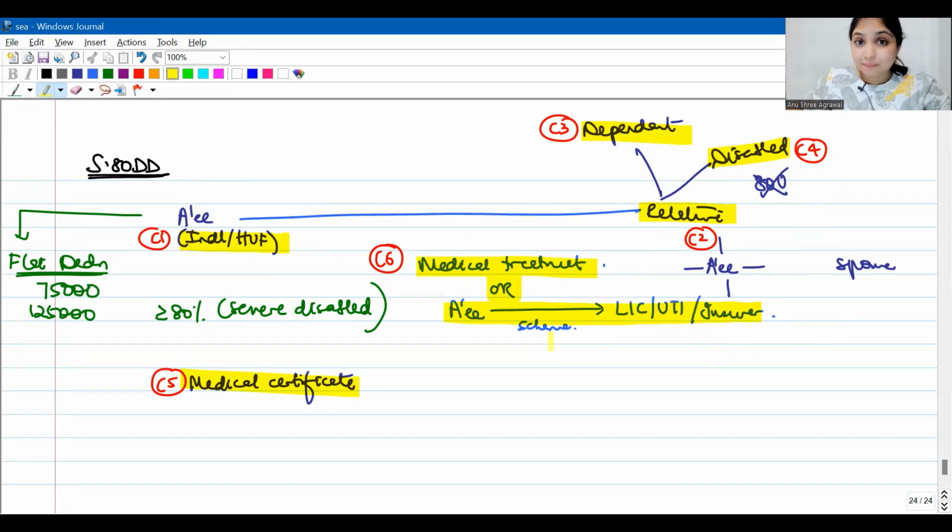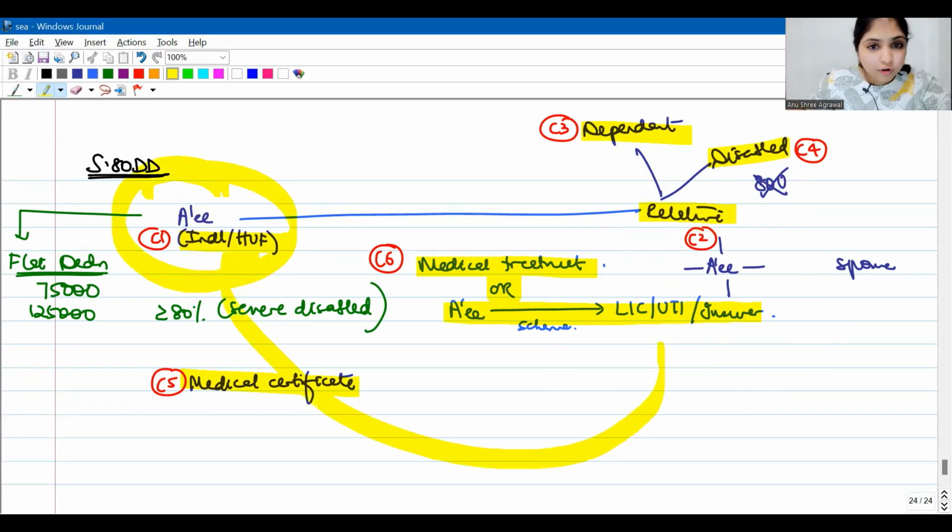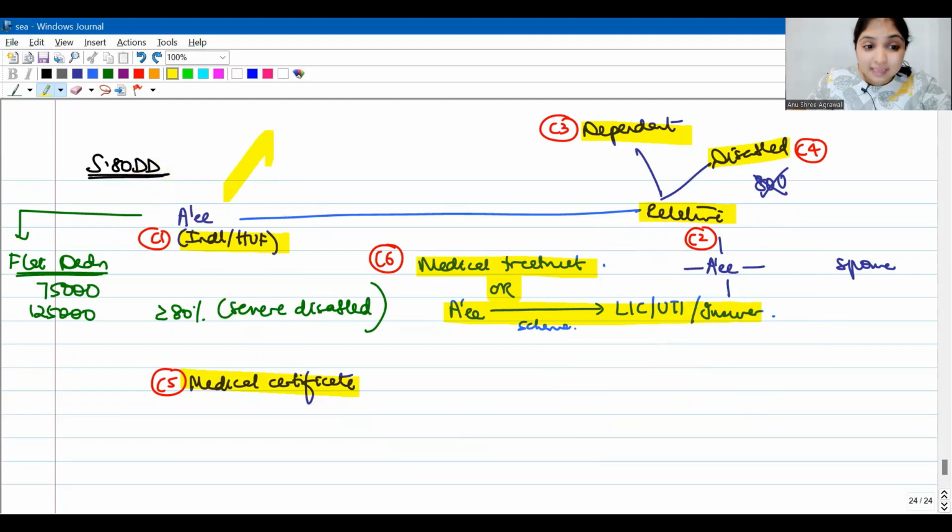What kind of a scheme? A scheme which provides for the maintenance of this relative after the death of the assessee. In case the assessee dies, how will this dependent disabled relative maintain himself? So for his maintenance, during the assessee's lifetime, the assessee is contributing to this scheme so that in case the assessee dies, this scheme will give money to the relative to help the relative with his maintenance.